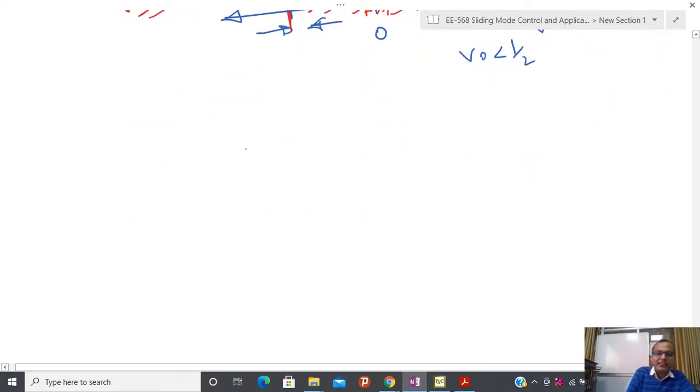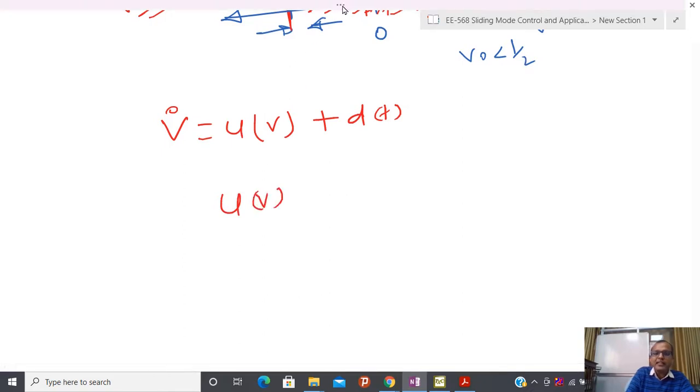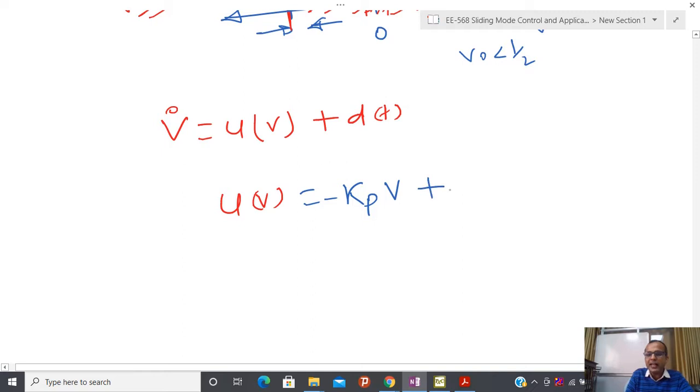So what we are saying is that I have V dot equal to u_v plus d(t). Now I am going to design u_v, this control part, that contains two informations. The first information is Kp into V, that is present information, and the second is Ki integral from 0 to t of V(tau) d tau.